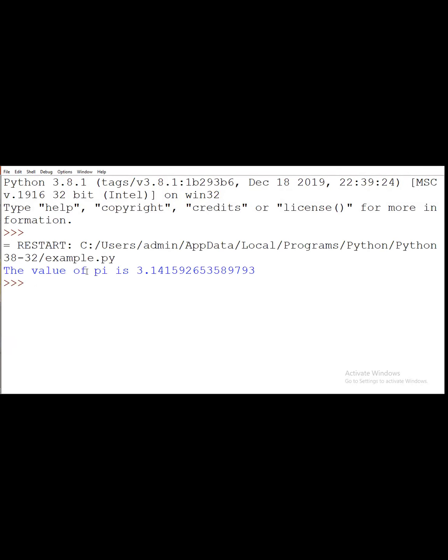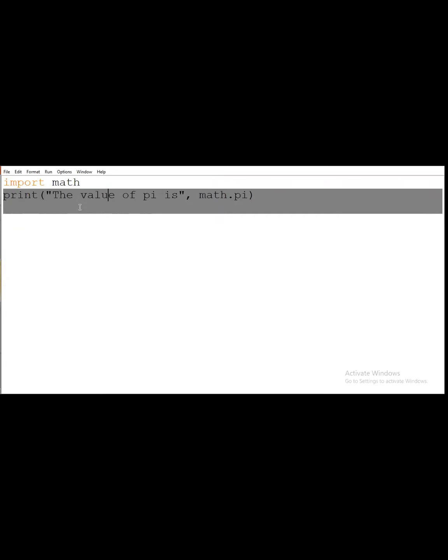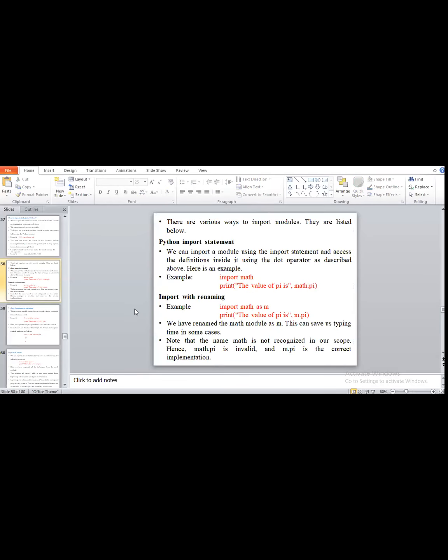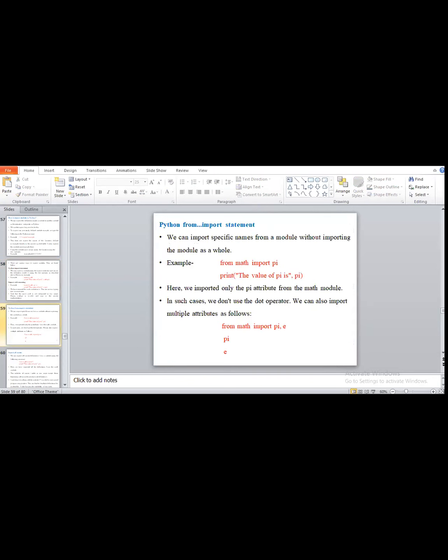It will be written that the value of pi is 3.14. Why? Because here I am using the math function. It is one of the standard built-in import modules, that will be the math. So like that we have many more points for importing our module.